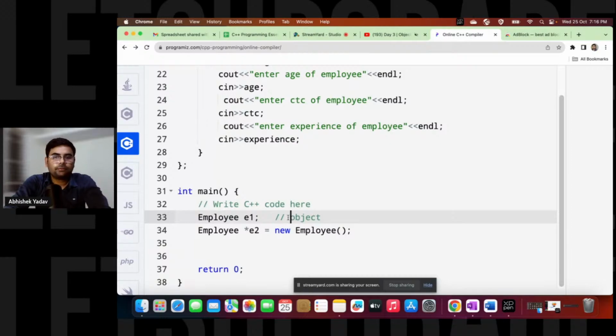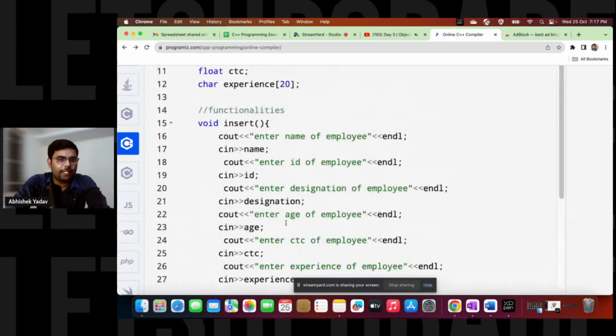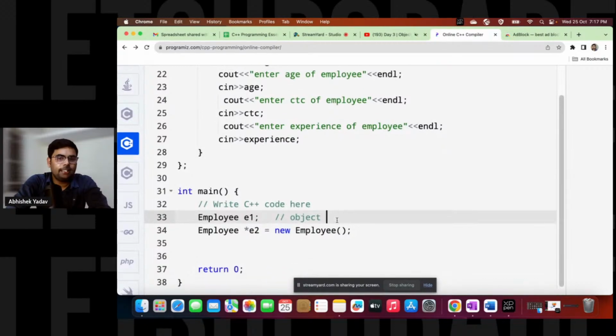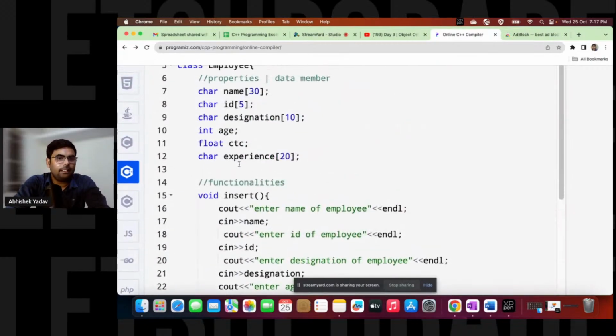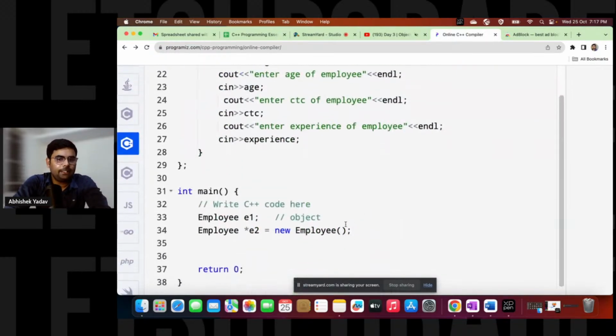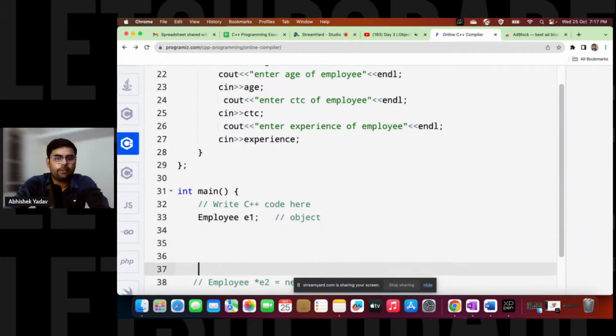Now what do I have to do? I have to use, with the help of the object, the data members and member functions of a class. Now, guys, I have to use the data member. So let's try to use the data member and see whether we are able to use it or not, right? So here, let me comment this part first, and after that, I will come to this part, right?